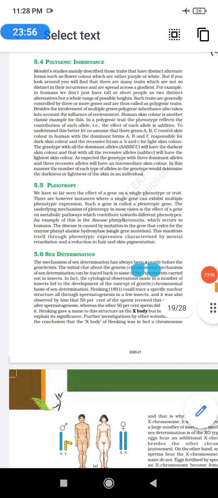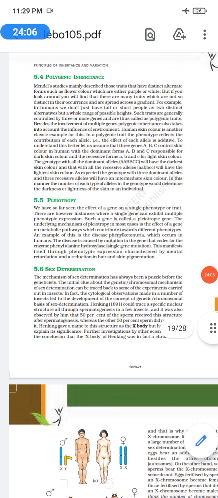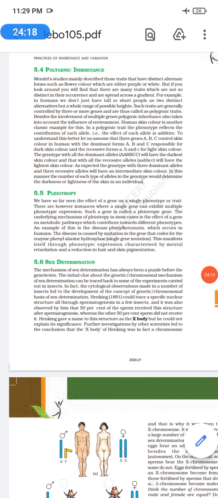So then we have the pleiotropy. Pleiotropy is where a single gene can exhibit multiple phenotypic expressions. That is a pleiotropic gene. So one gene is expressing different expressions. The underlying mechanism of pleiotropy in most cases is the effect of the gene on a metabolic pathway which contributes towards different phenotypes.